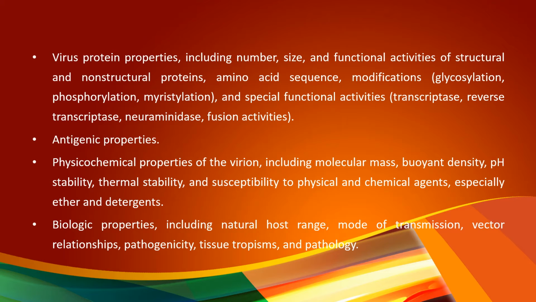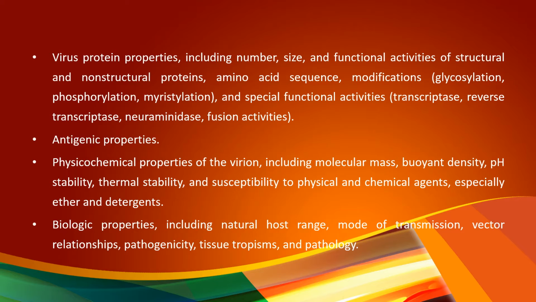The next property is the virus protein properties, including the number and size of the capsids. Capsids are made up of monomeric units called capsomeres. So, the number of capsomeres present in the capsid, the number of capsids, and the size of the capsids, and the functional activity of the structural and non-structural proteins, amino acid sequences, and modifications in proteins like glycosylation, phosphorylation, and myristylation.